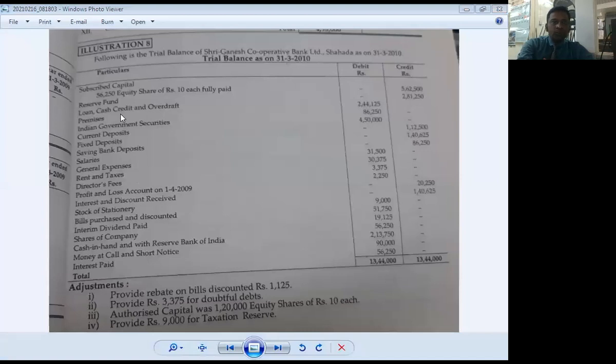Sorry, what is the amount of loan, cash credit and overdraft? 2,44,125.